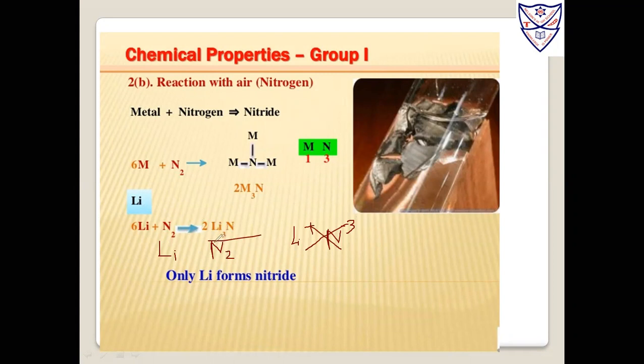For balancing, N2 is there, so we have written 2 here. What about lithium? Lithium is 6, so we need to write 6. So 6Li plus N2 gives 2Li3N.